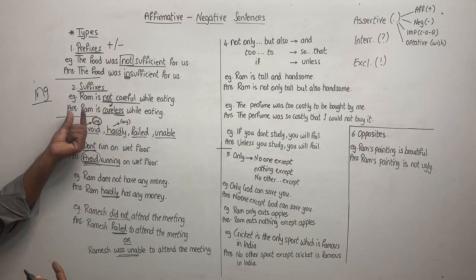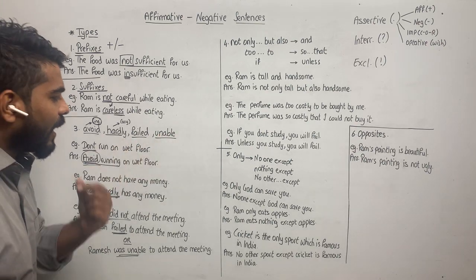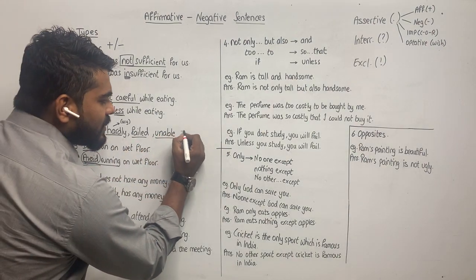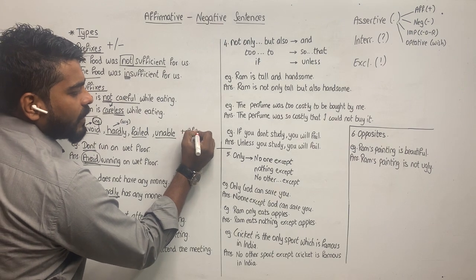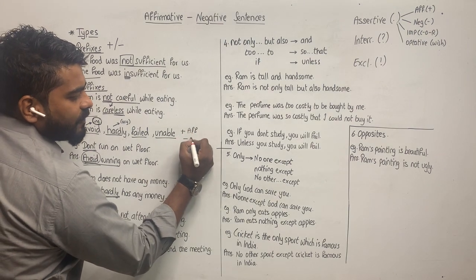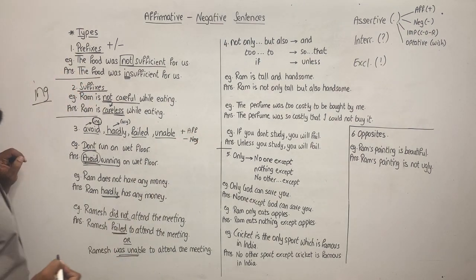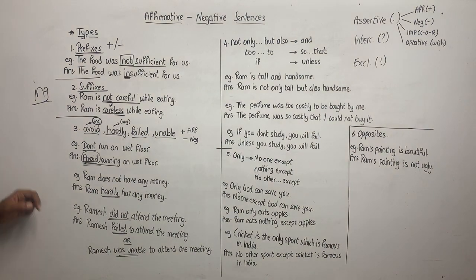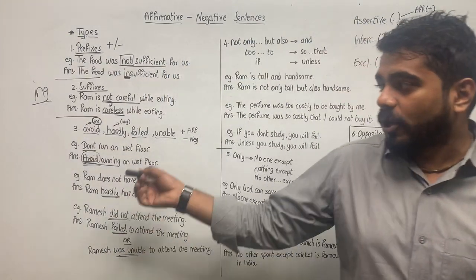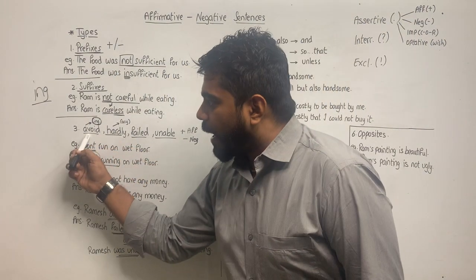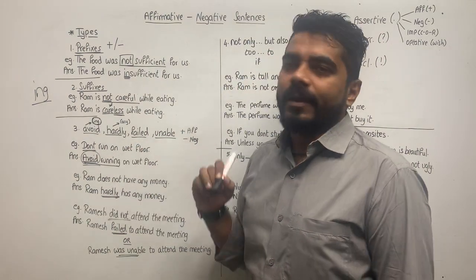If you see avoid, hardly, failed, unable, you add these four if you want to make it affirmative. You remove these four if you want to make it negative. Okay, I hope all of you have understood this much. Very, very important type. We'll do it once again because it is so important, by using avoid, hardly, failed, unable.